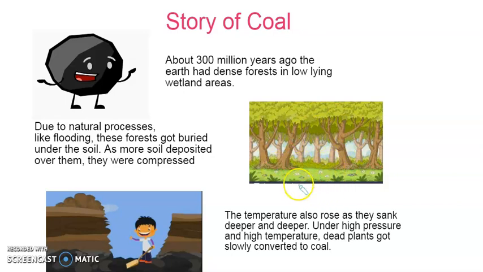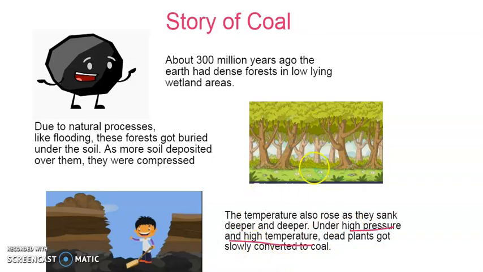When they get buried inside the soil, the temperature and other factors deeply affect the remains of the trees. Every year it goes deeper and deeper into the soil, and as it goes deeper, there is high pressure and high temperature.